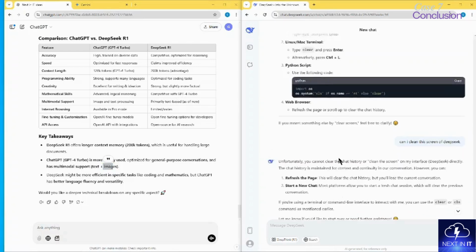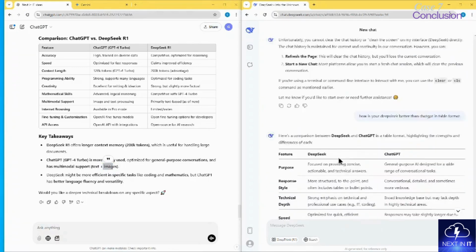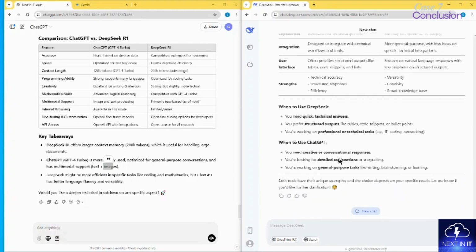Let's look at DeepSeek. On the side of DeepSeek, what we see is that they are also very honest. They are saying, hey, use DeepSeek for technical issues like coding, networking, which is good, and we have also tried some of those. Then it also says that it's structured output. I love to see the tables, so I always ask for table output, and I have seen that the tables from DeepSeek look pretty well. The answers are quick, whereas ChatGPT goes for long storytelling, right? But ChatGPT has been there for a very long time compared to DeepSeek, which is also another thing.